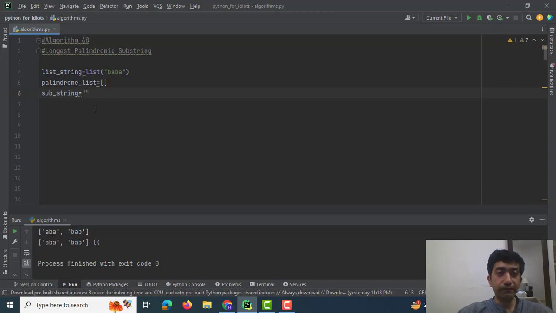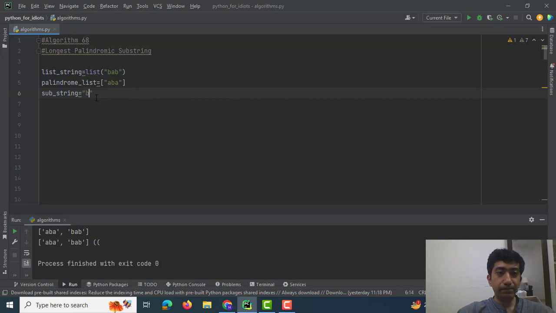Next I would start with A, then add B to it. AB is not a palindrome, but ABA is a palindrome, so we have found our first palindrome. It's ABA. Then I would add B to it. ABAB is not a palindrome. I would pop out A from the list string and I would empty out the substring.